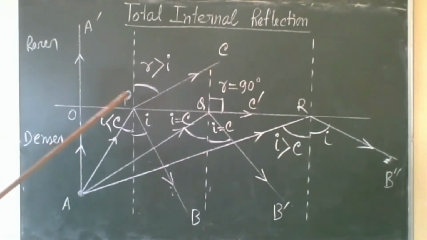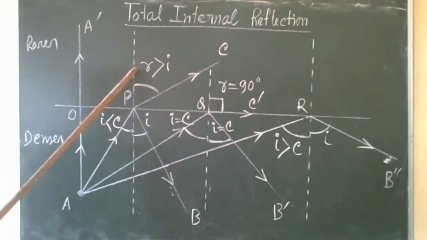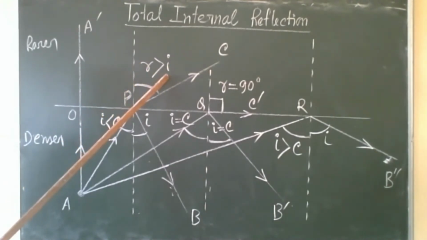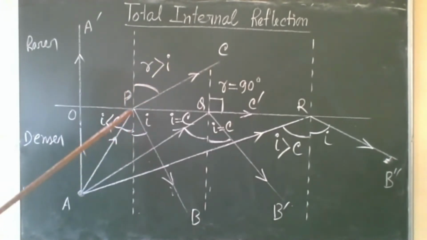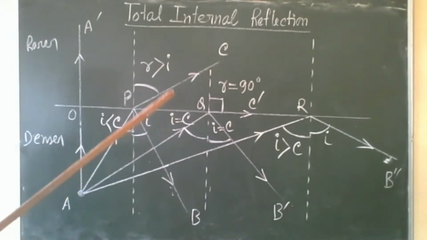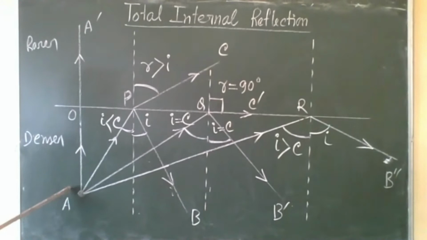Second case, for ray AP, the angle of incidence is less than the critical angle. Less than critical angle means you will get refraction. Light will enter into the second medium, where the angle of refraction will obviously be greater than the angle of incidence, because it is entering into the rarer medium. But here some light is also reflecting back in the denser medium. That means partly refracted and partly reflected.